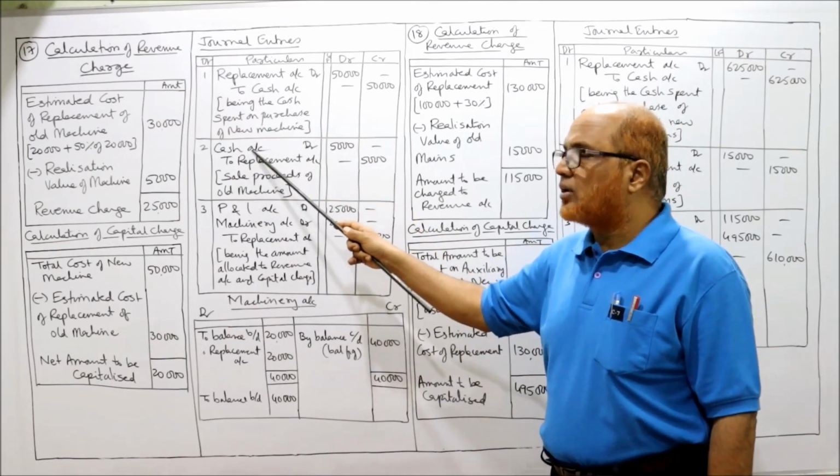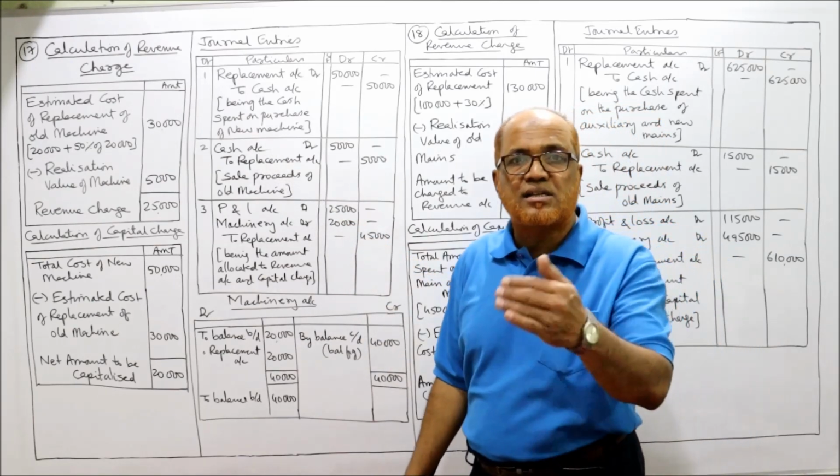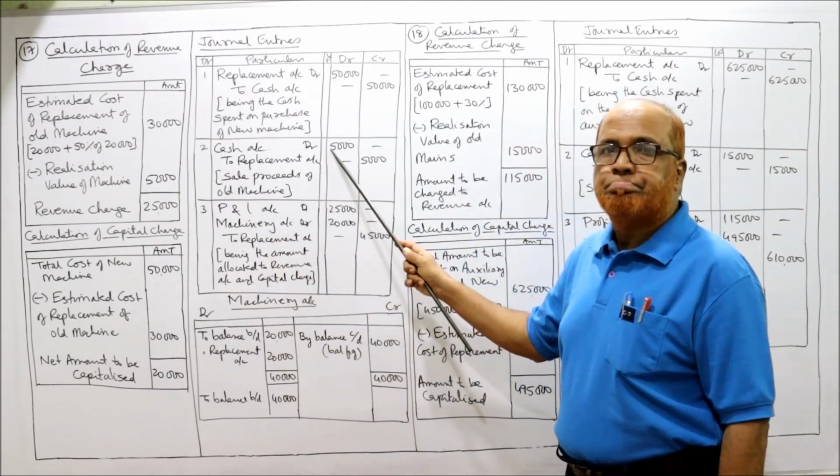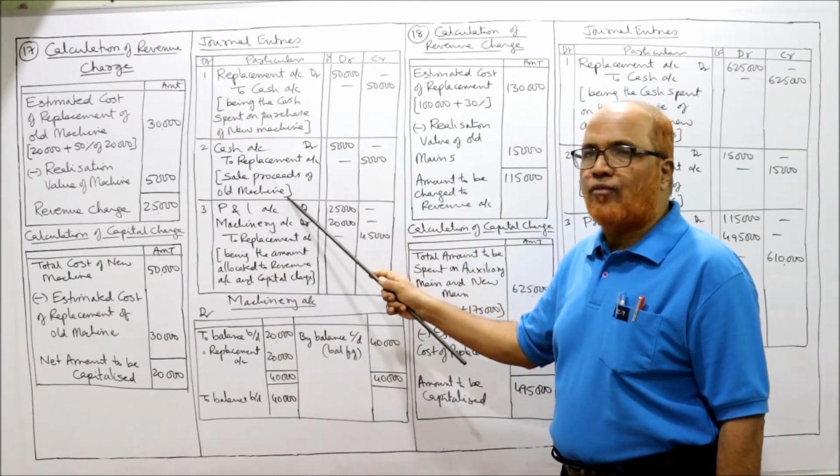Second, cash account debit to replacement account. Cash is received on sale of scrap. How much sale of scrap? 5,000, being the sale proceeds of old machine.